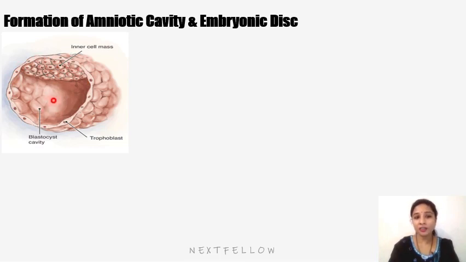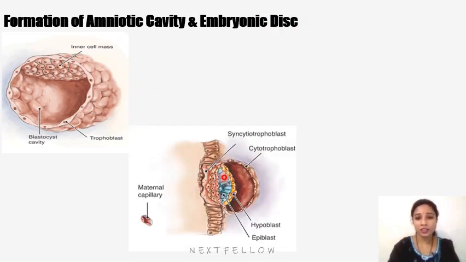This cavity is called the blastocyst cavity or blastocele, and the peripheral cells, the outer cell mass, will form the trophoblast, which differentiates into cytotrophoblast and syncytiotrophoblast. The inner cell mass differentiates into epiblast and hypoblast, which we know already. As the implantation of the blastocyst progresses, changes appear in the inner cell mass, the embryoblast. A cavity will form. We can see here the epiblast and hypoblast.